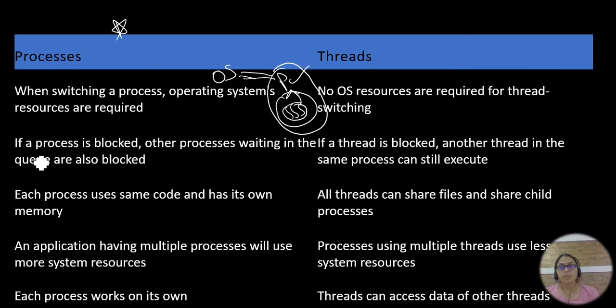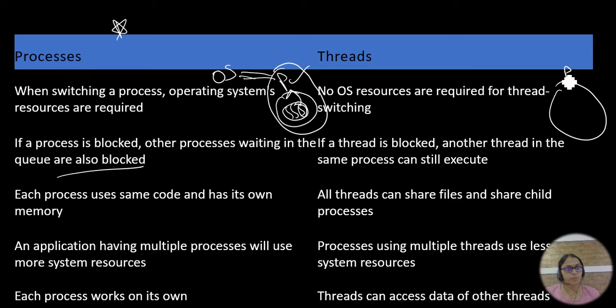Okay, now coming to here. If a process is blocked, other processes waiting in the queue are also blocked, because one process has to complete, then another process will run. So if that process is blocked, other processes waiting in the queue are also blocked. Whereas if a thread is blocked, suppose in the process you have threads, right? If any thread is blocked, another thread in the same process can still execute.